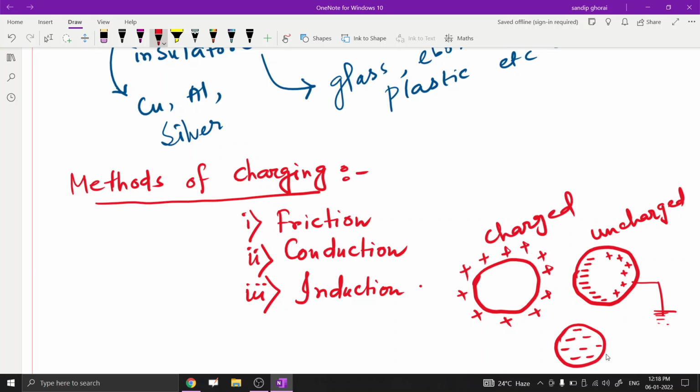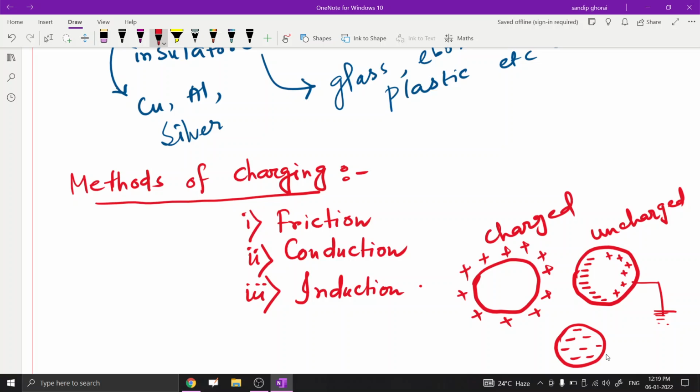So these are the three methods of charging: friction, conduction, and induction. And you have to know the difference between the conduction and induction methods. Generally, in the conduction method, the two bodies are in contact with each other, but for induction the charged object is brought very close, near, not in contact. Also, in charging by conduction, charges flow from one body to another, but for induction there is no flow of electrons.